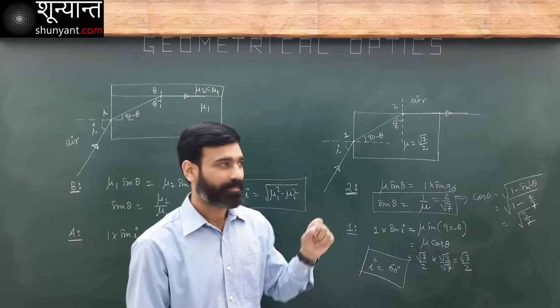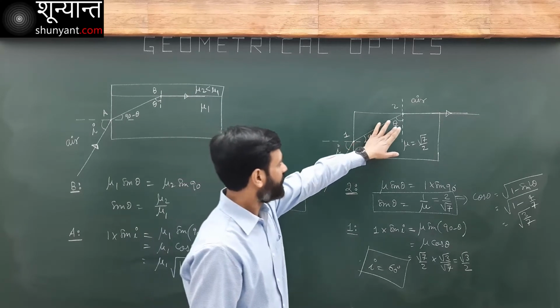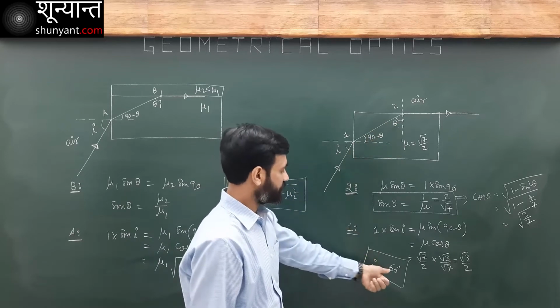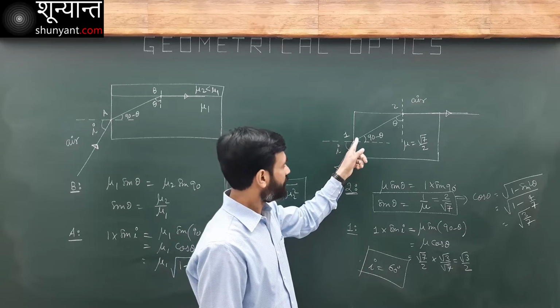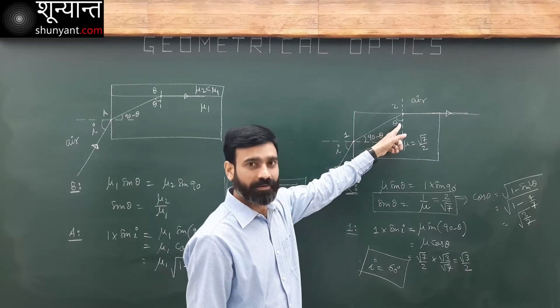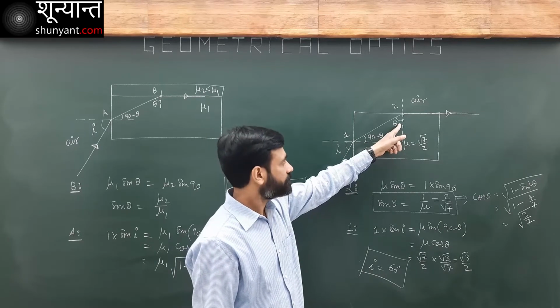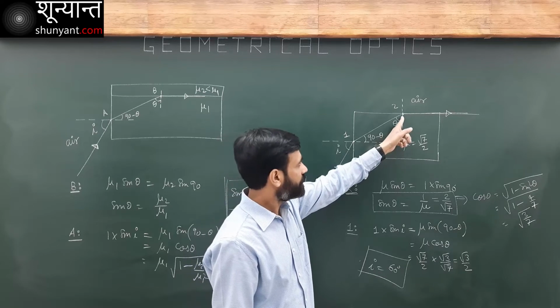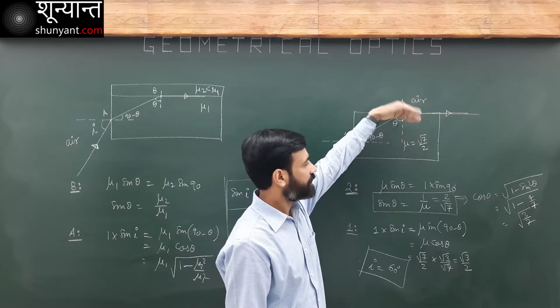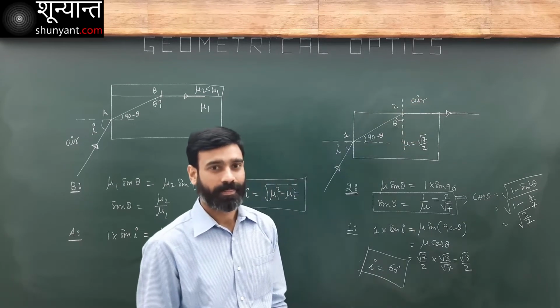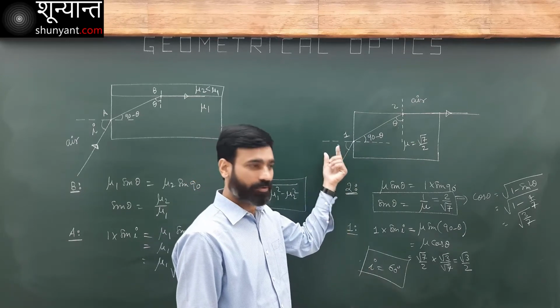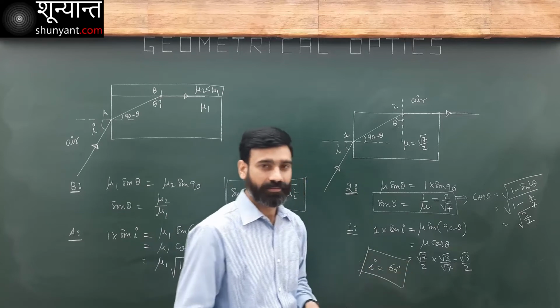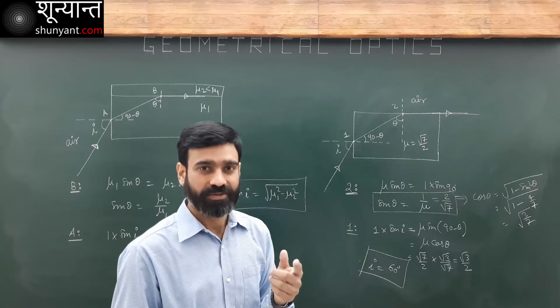Okay, right here. We calculated this angle. That means this is 60 degree. If angle is 60 degree here, then after deflection this becomes critical. It becomes critical, and then it does not enter. It does not go out. I am saying that this is my maximum angle. Angle should not be more than 60. What if I increase this angle?